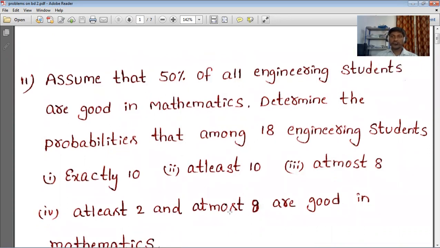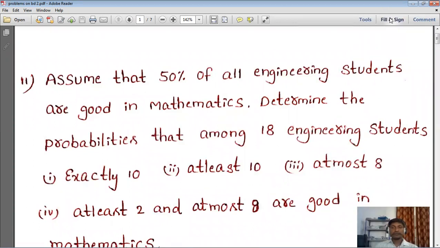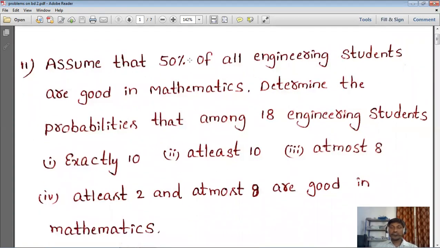Okay, so here is what they mentioned. Assume that 50 percent of all engineering students are good in mathematics. It means how many students did they select? 100 students they selected. Out of 100, how many are good at maths? 50 are good at mathematics.